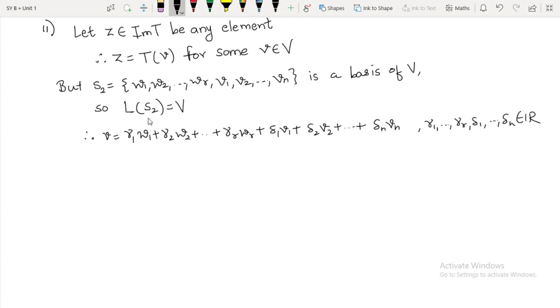So simply use this value of V over here. If you want, I'll call it star and this double star. So use double star in star.